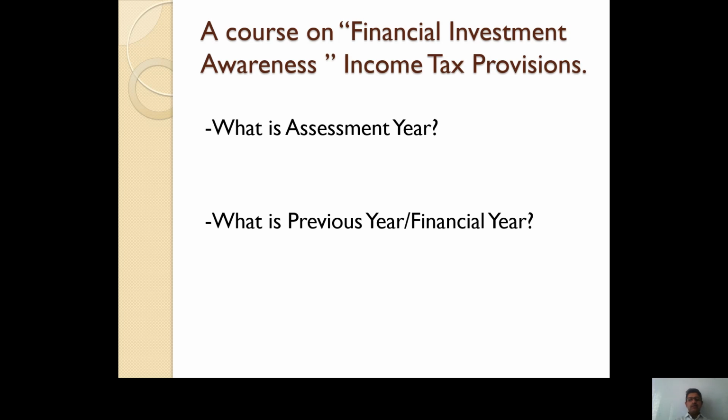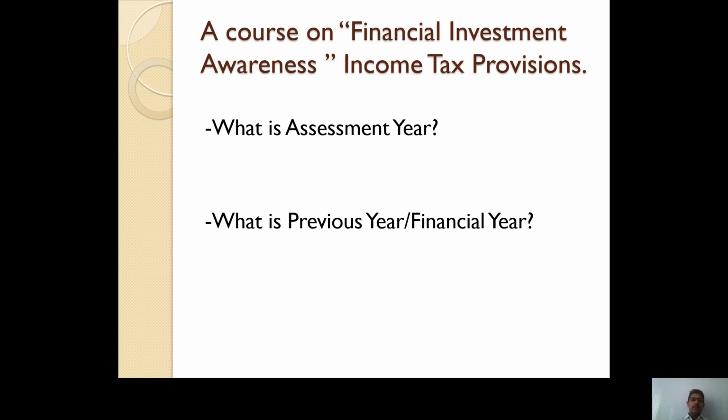So whatever income is earned by an assessee in a previous year, that assessee needs to pay tax on that particular income in the next year. So that next year is called an assessment year. So for example, if 2017-18 is a previous year, then 2018-19 would be the assessment year for that particular previous year. If 2019-20 is a previous year, then for that previous year 2020-21 would be the assessment year.